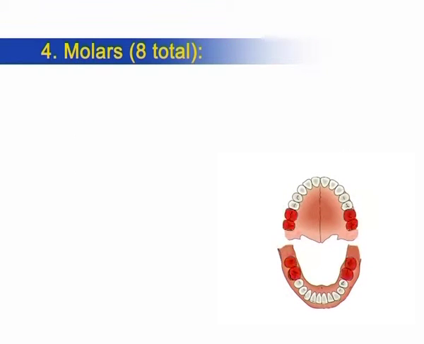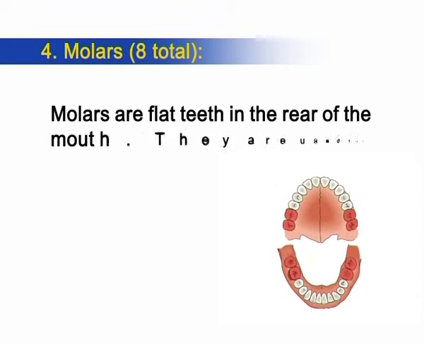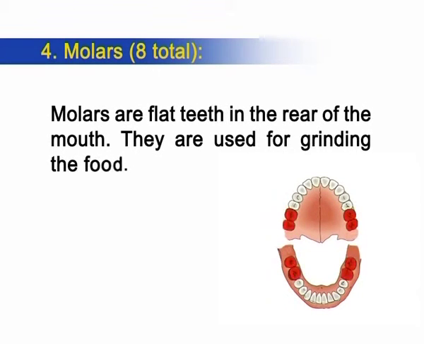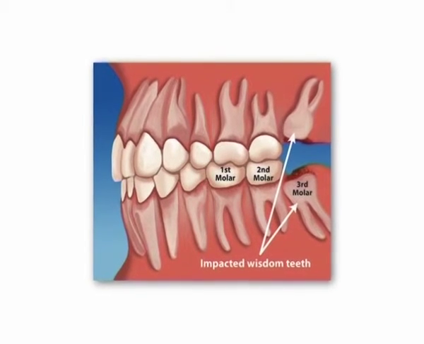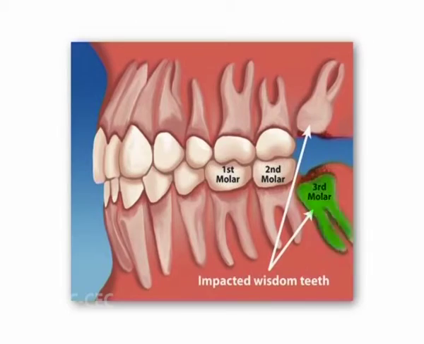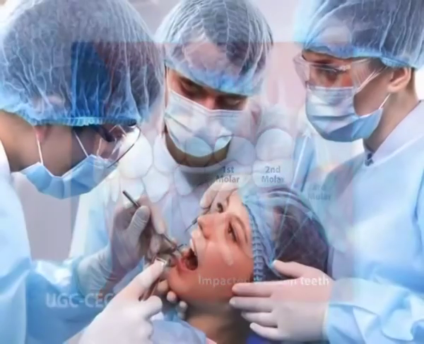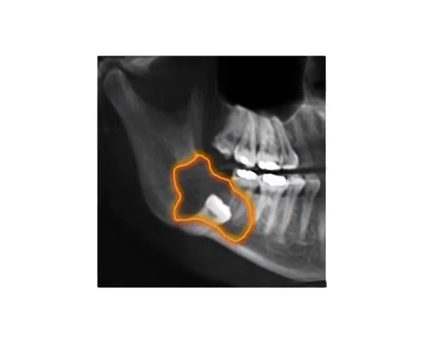Next, molars. The number of molars is 8. Molars are flat teeth in the rear of the mouth. They are used for grinding the food. The wisdom teeth or third molars erupt at around age 18 but are often surgically removed to prevent displacement of other teeth.